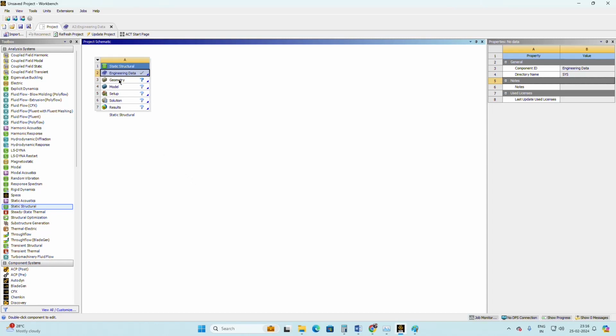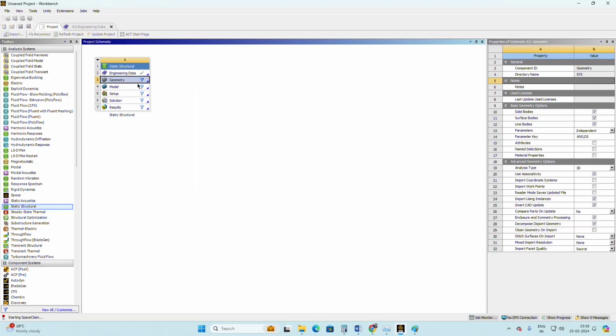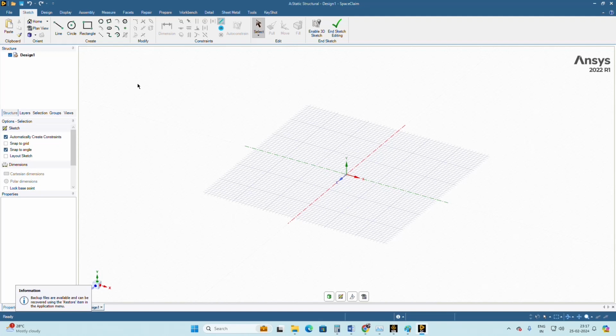Here, the first thing is to create a geometry. As of now I'm going to click on New SpaceClaim Geometry. I will explain in further classes how to create a geometry in SpaceClaim, as well as in Design Modeler. This is the introduction class, so I am directly demonstrating how this analysis works, taking one small problem.